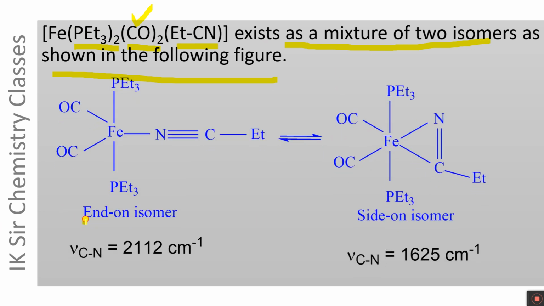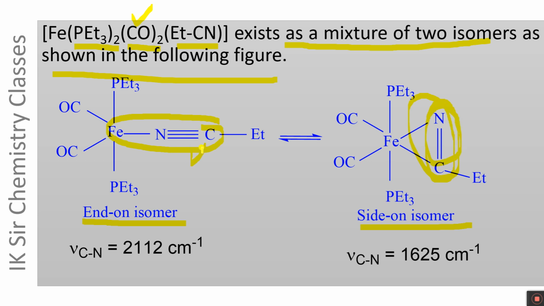One is the end-on isomer having a linear metal-N-C linkage. On the other hand, the side-on isomer contains propane nitrile in a bridging, bidentate mode of linkage.